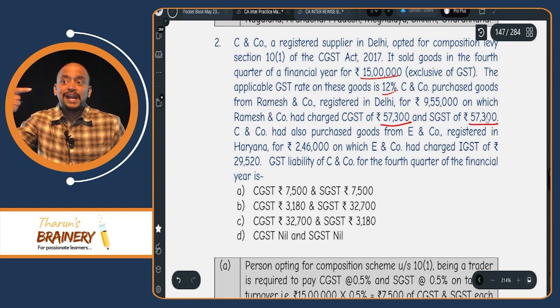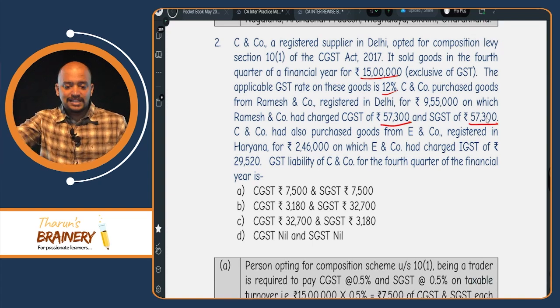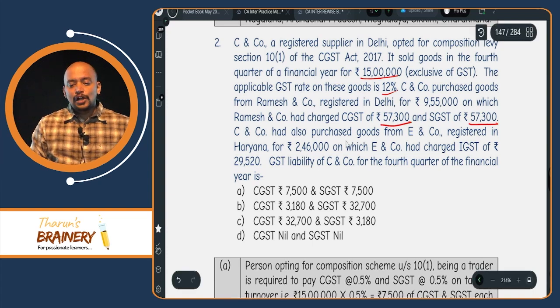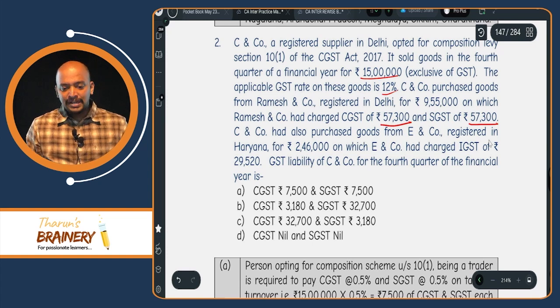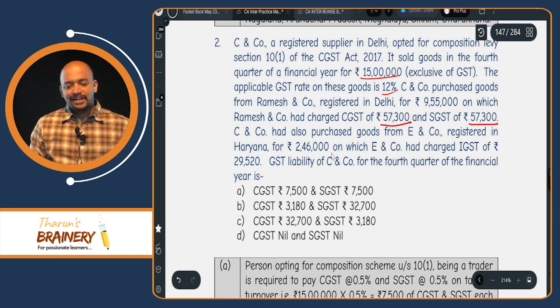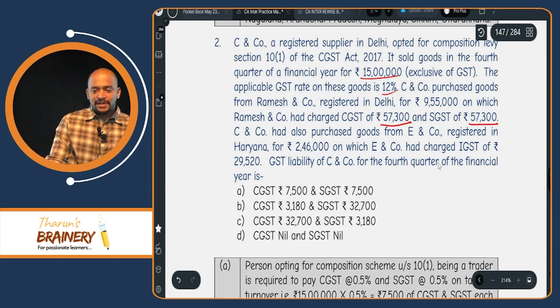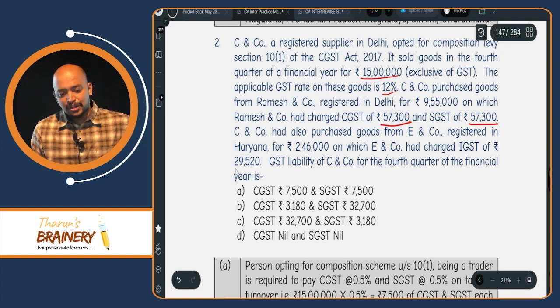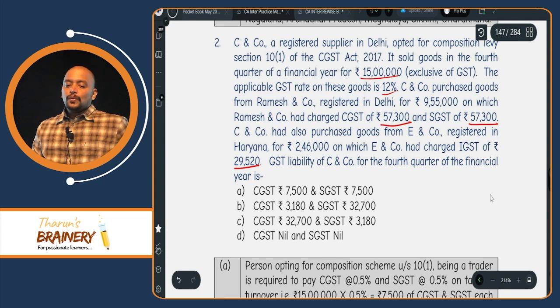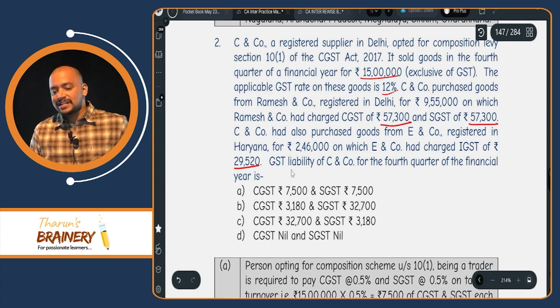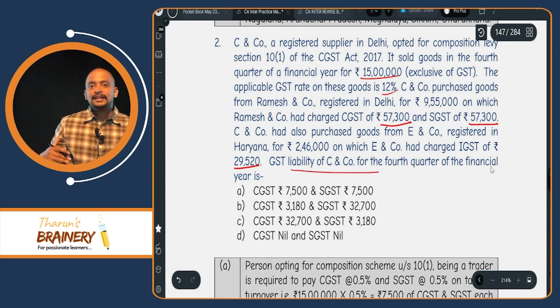This is the GST paid on inward supplies. CN Company has also purchased goods from EN Company, registered in Haryana, for 2,46,000, on which EN Company has charged IGST of 29,520. What is the GST liability of CN Company for the 4th quarter?